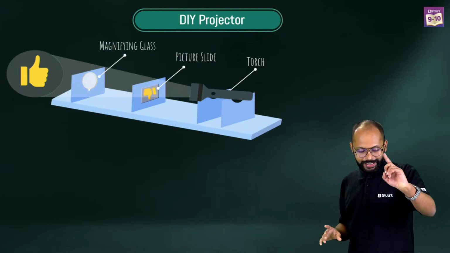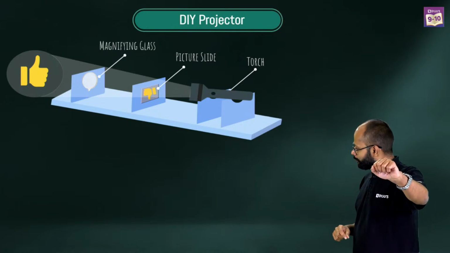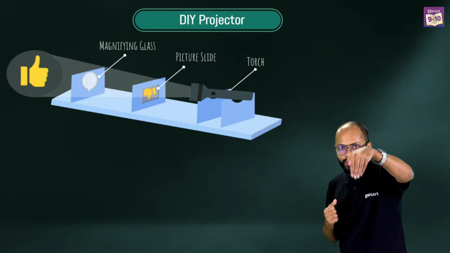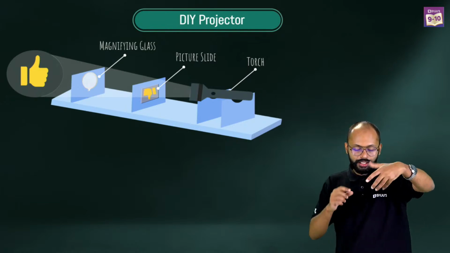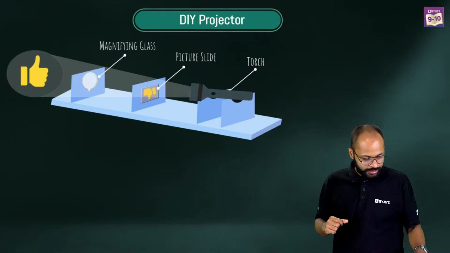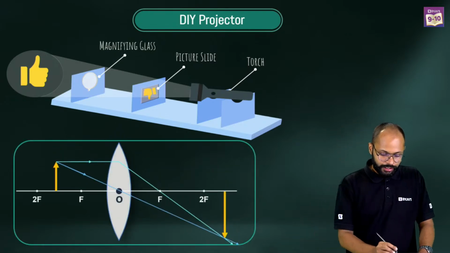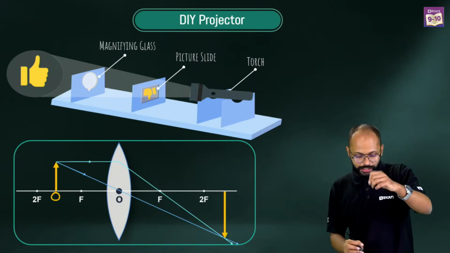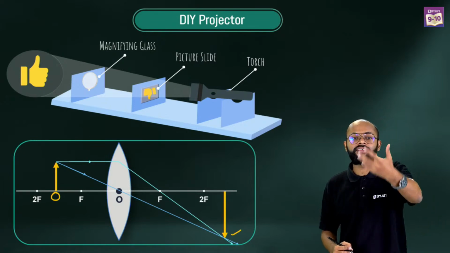Why? I'll tell you. Do you remember? In this, I was putting the slide inverted, and then you were able to see the erect diya. I was putting the object between F and 2F and getting a real, inverted and magnified image.